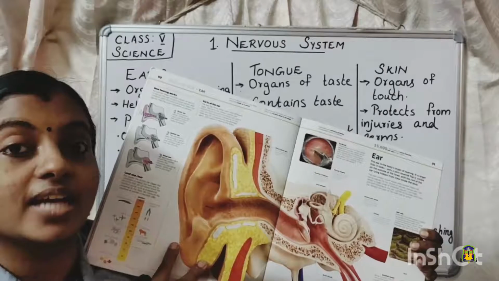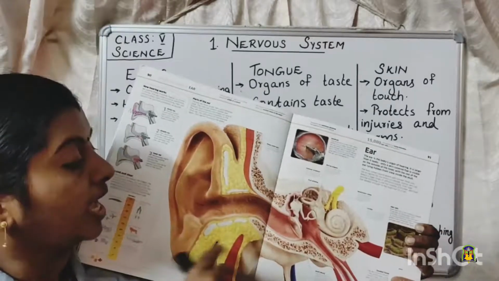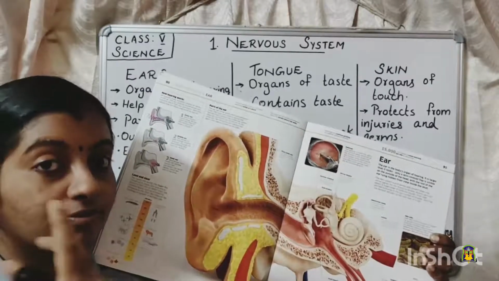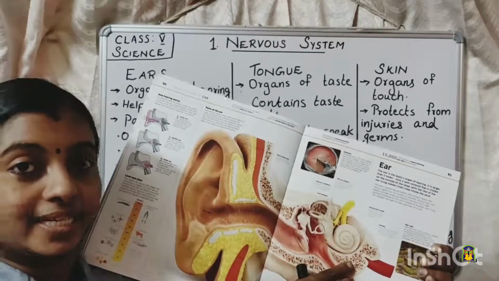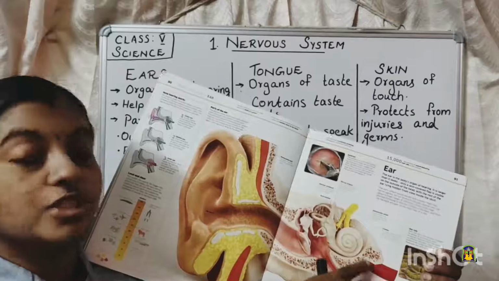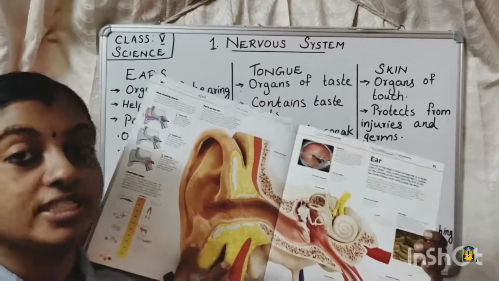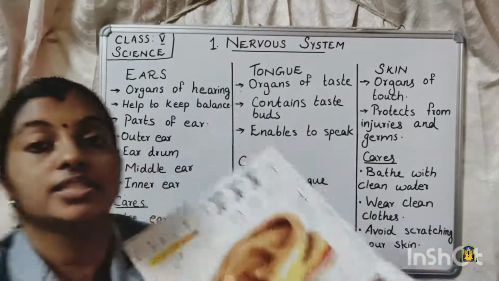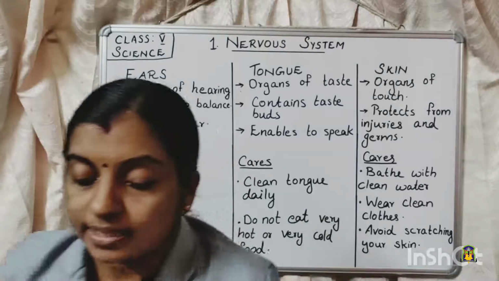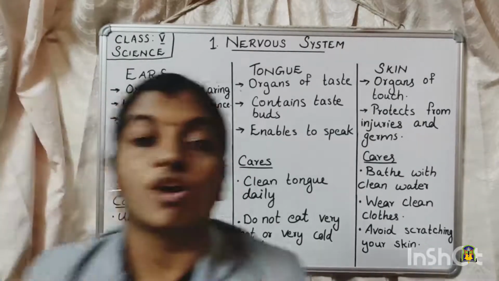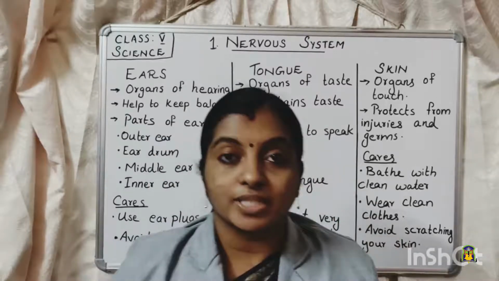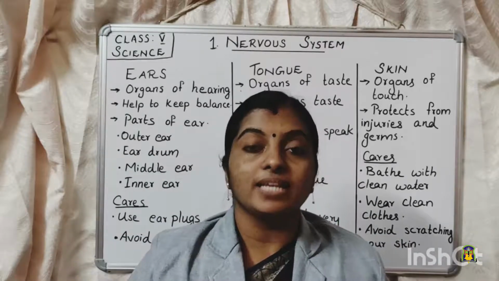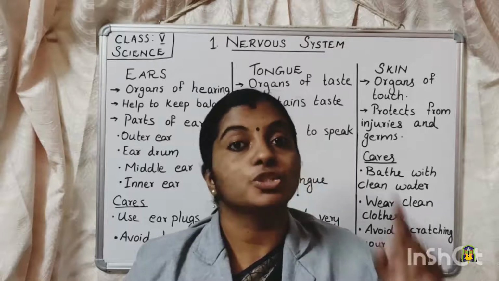The eardrum starts vibrating, and these sound waves are transferred through the middle ear to the inner ear. The nerves connected to the ears are called auditory nerves, and the auditory nerves play a vital role in transmitting the sensory waves of the sound to the brain.